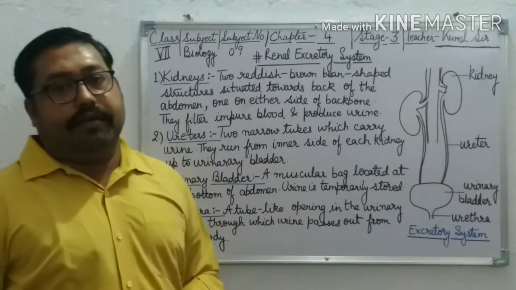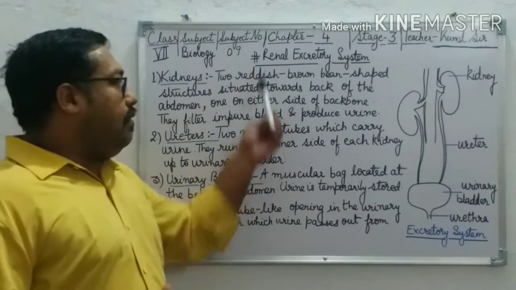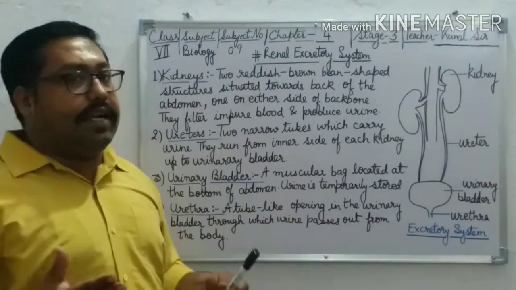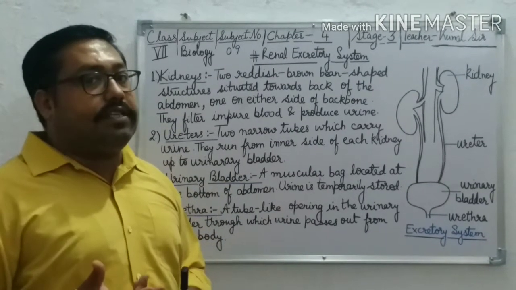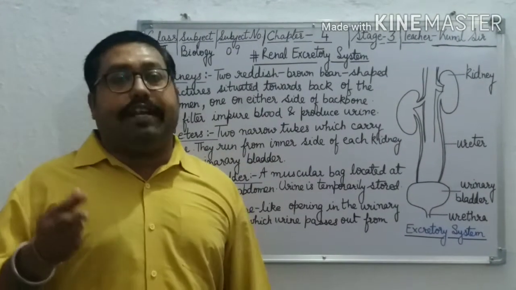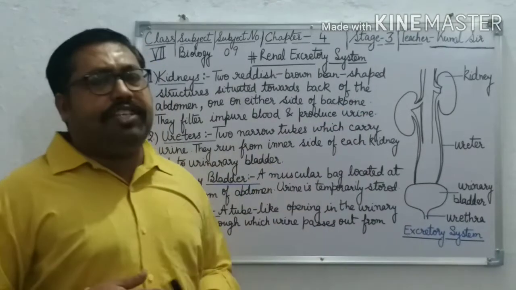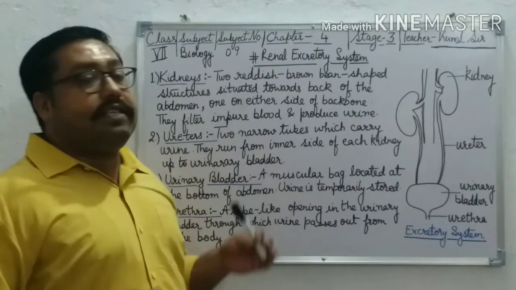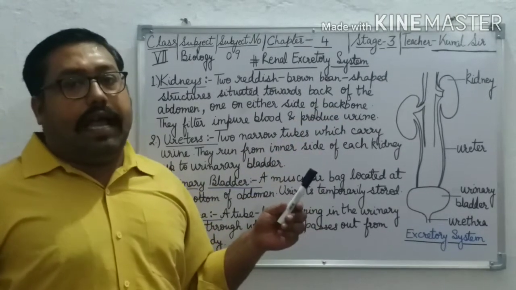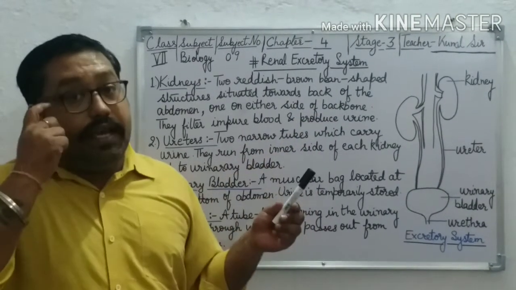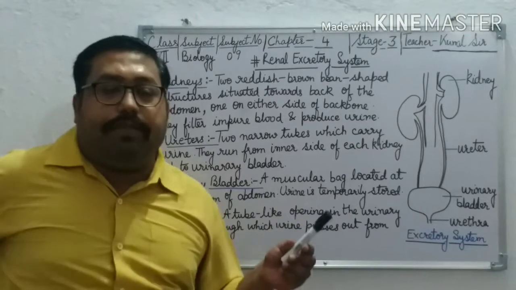through which urine is passed out from the body. Okay. Now let me tell you once again. What are kidneys? How do kidneys look? Kidneys are 2 reddish brown bean-shaped structures, situated towards the back of the abdomen on either side of the backbone.